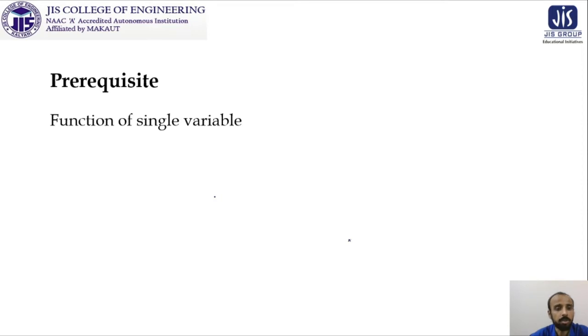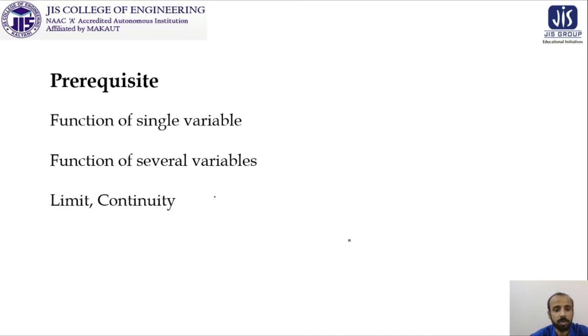So the prerequisites are firstly the concept of a function of a single variable, and obviously the related differentiability of that function. Then we have to brush up the idea of functions of several variables and the concepts related to limit, continuity, differentiability, and the new tool you learned in the previous classes, partial differentiation.